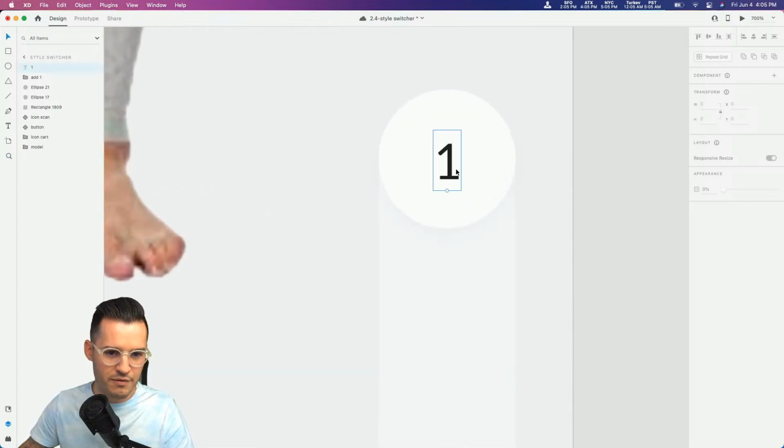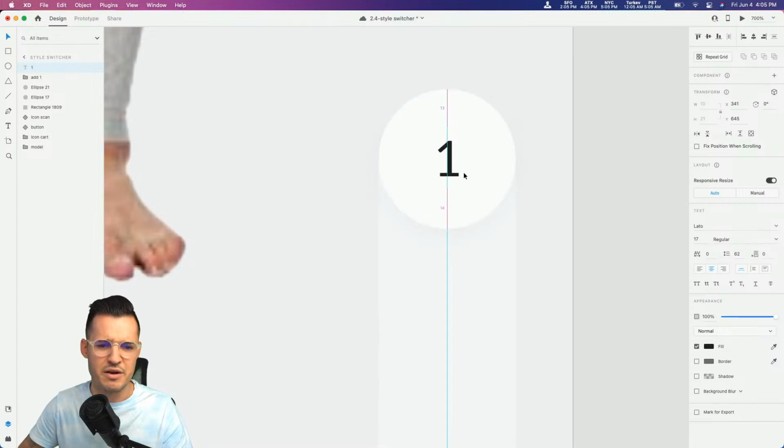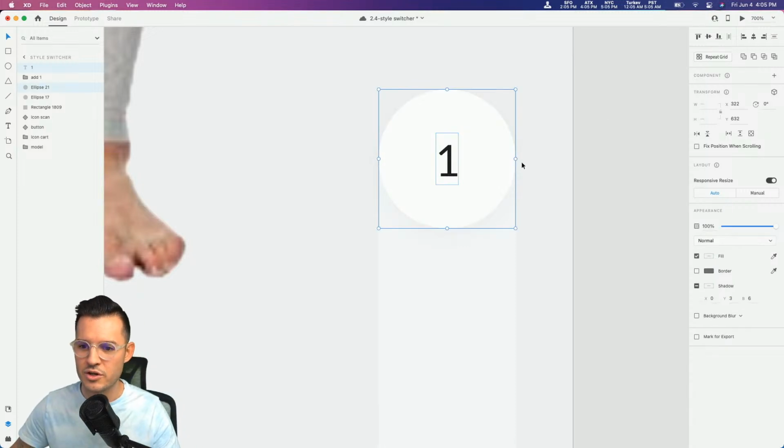It looks a little bit off though, doesn't it? Just a little bit. So I'm just going to optically balance it because it looks a little bit funky. So just balancing things right there in the center.